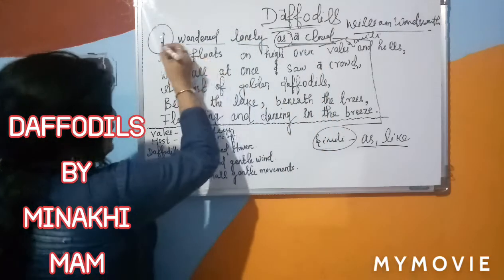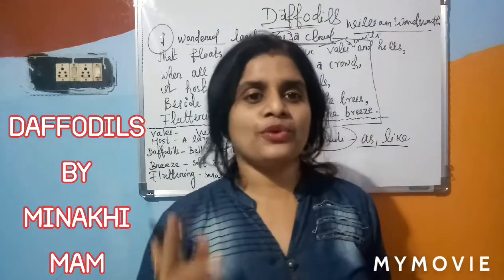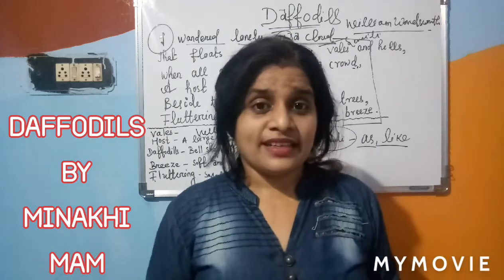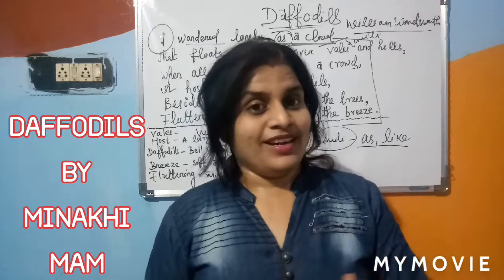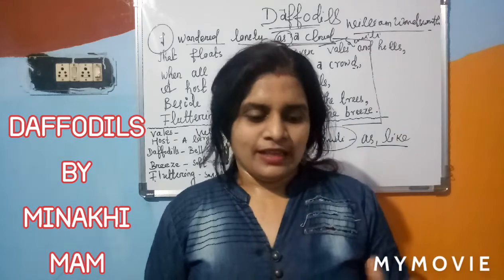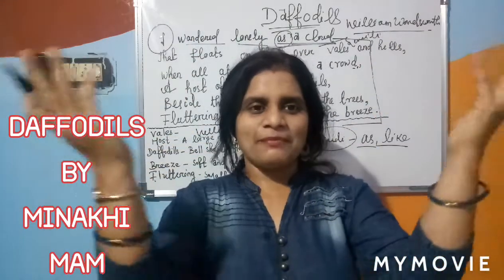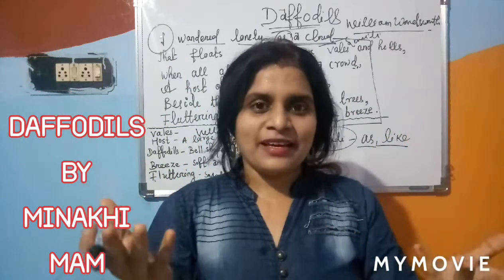Okay. I wander lonely as a cloud. Who wandered? I refers to the poet. Wandered means roaming here and there. I wander lonely. Lonely means alone. As a cloud: when we compare the land and the sky, the clouds are completely alone in the sky.